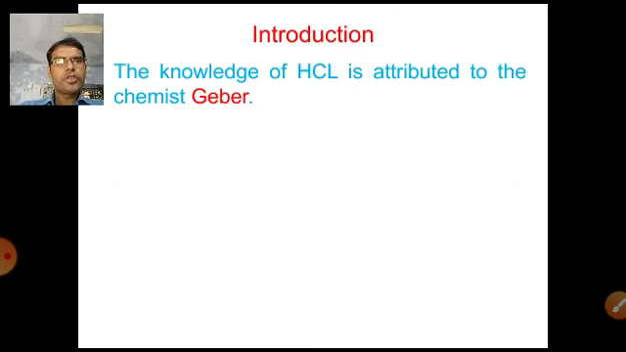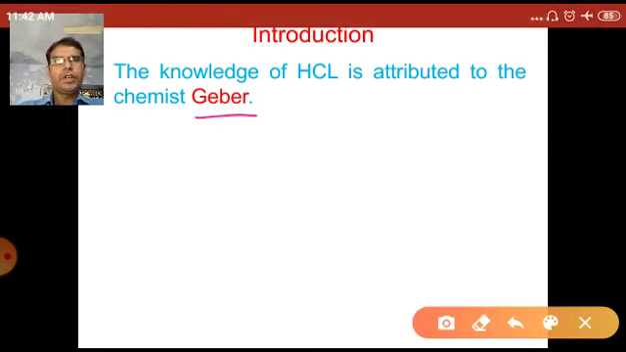Now, the introduction to this chapter: the history and the discovery of hydrogen chloride gas. The knowledge of hydrogen chloride is attributed to the chemist Geber in the 18th century. So Geber first gave the knowledge about hydrogen chloride, HCl.